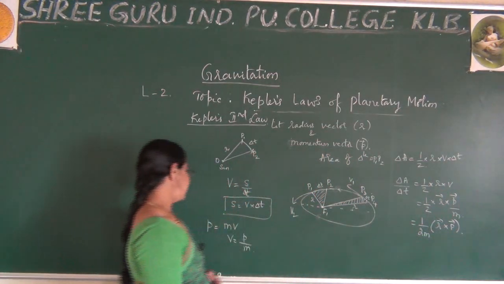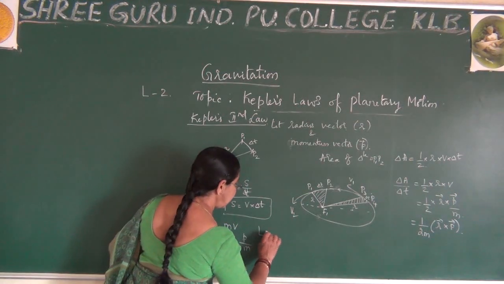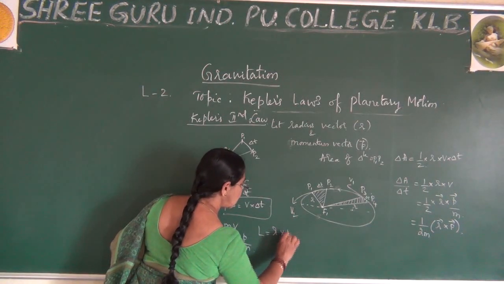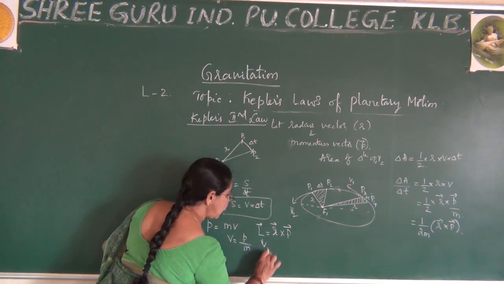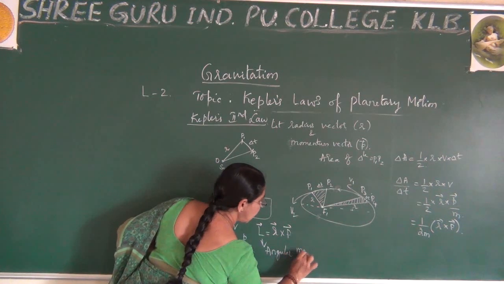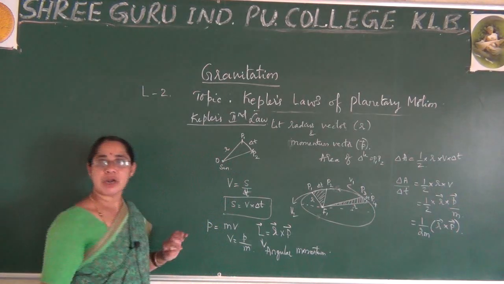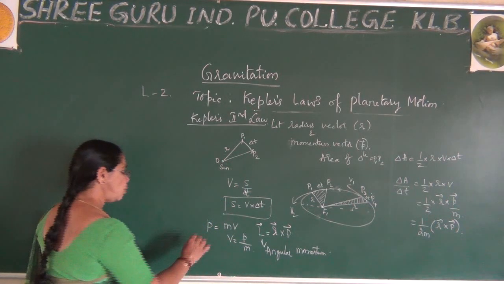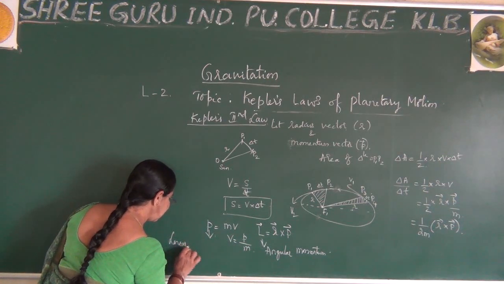But remember, at the same time we also have the concept where L is equal to r cross P. What is this L? This is called angular momentum. And this P is called linear momentum.